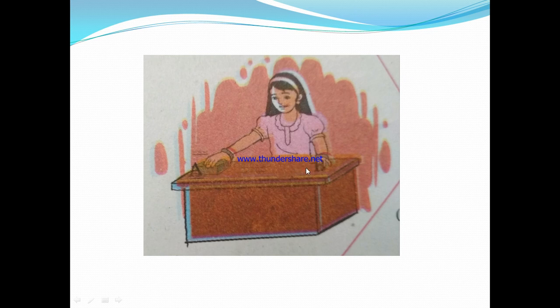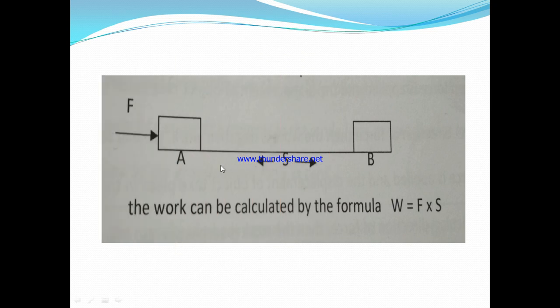It means the object is displacing in the direction of the force which the girl is applying. If the force applied and the direction of displacement are both the same, then the work can be calculated by a simple formula. We have seen that in the previous year also. See the picture once again. Suppose the object is at position A, and F is the force applied, and by applying the force the object is displaced, where S is the displacement.